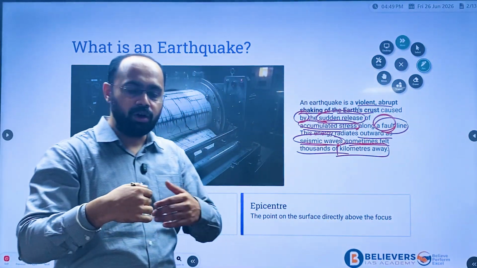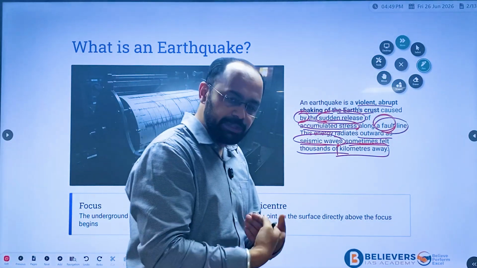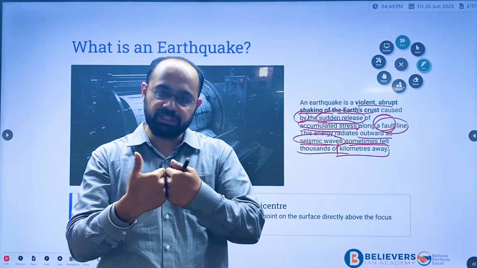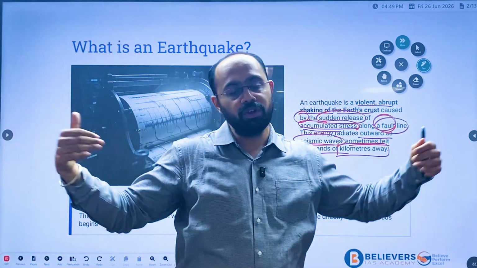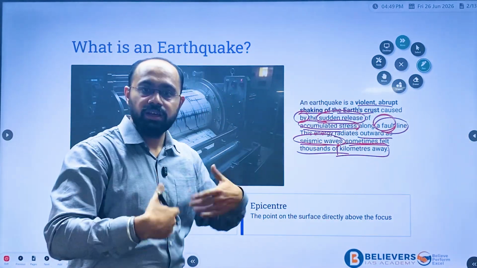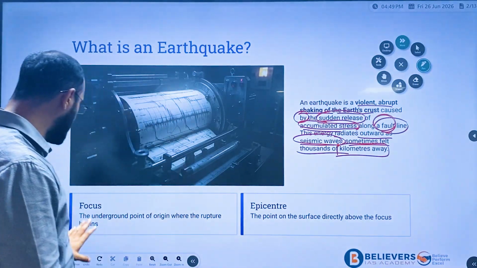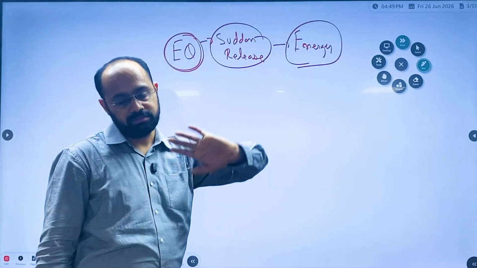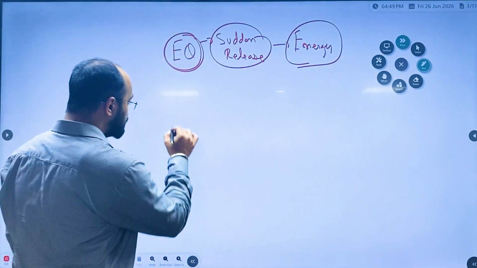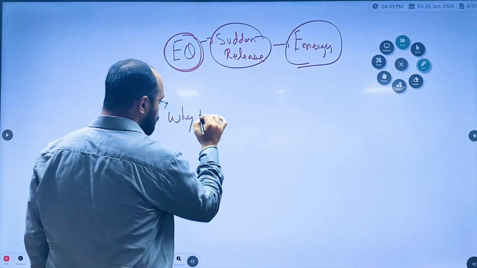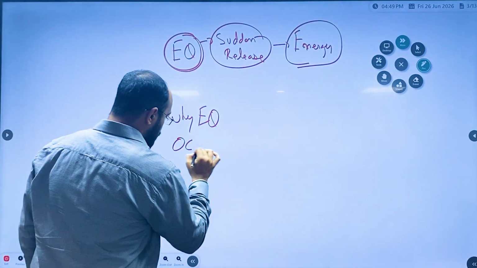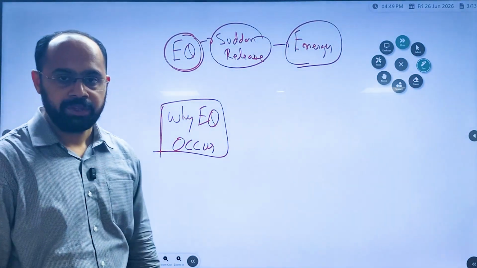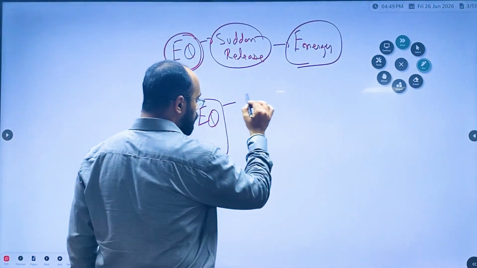Even this energy, or the seismic wave which is released, can be felt not only in those places which are affected, but also thousands of kilometers away. Now we have understood what is an earthquake. Next we'll understand why this earthquake occurs.